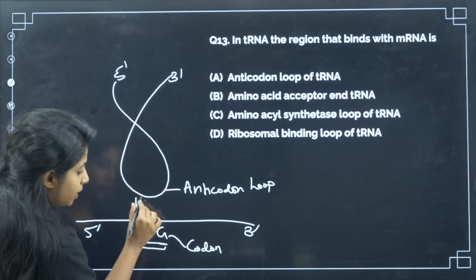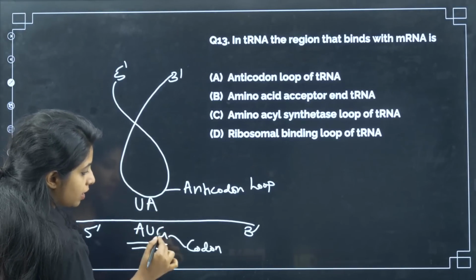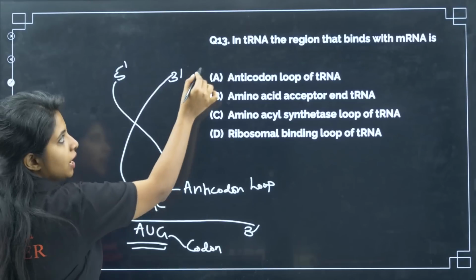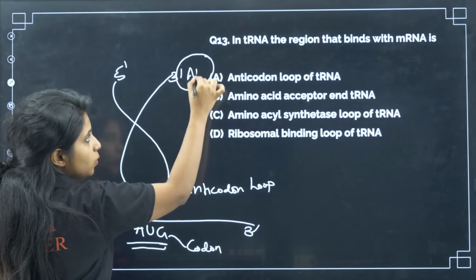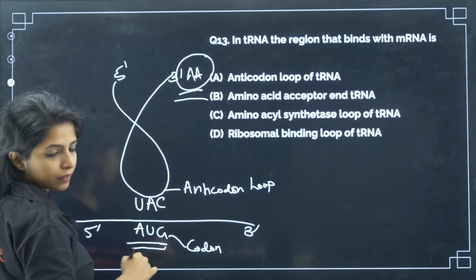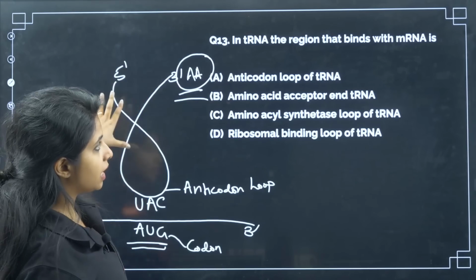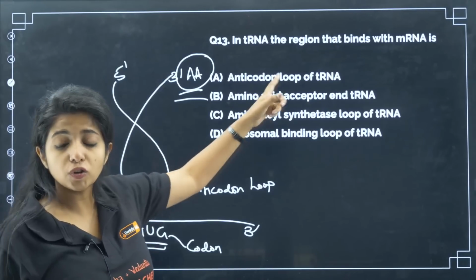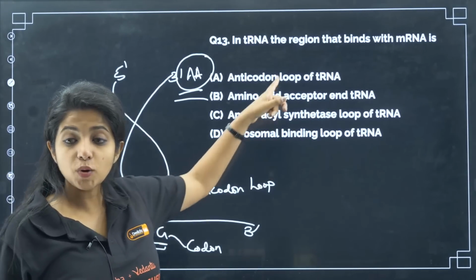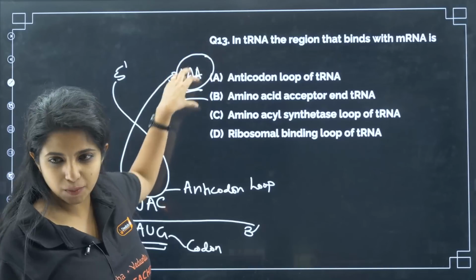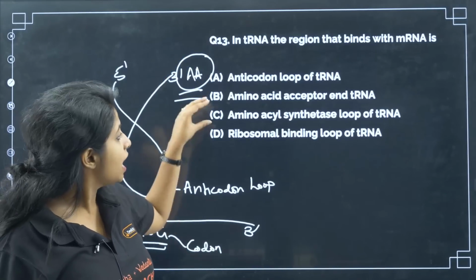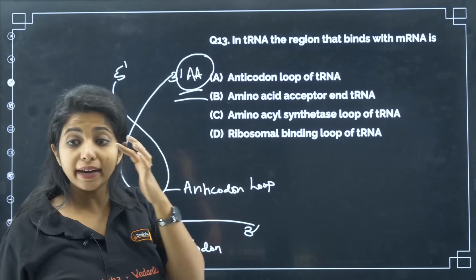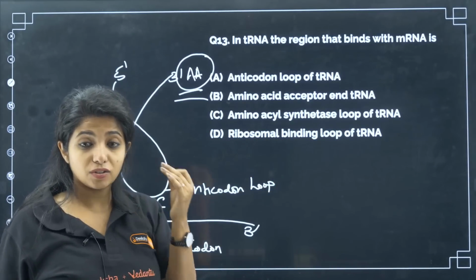So, if it's A here, it will be having U there. If it's U here, it will be having A there. If it's G here, it will be having C there. So, this is the 3' end, this is the 5' end, and what does the 3' end have? It has an amino acid also. Please remember that. Now, in tRNA, the region that binds with mRNA is what? The anticodon loop of tRNA. Amino acid acceptor end of tRNA, that is this. Does it bind to the mRNA? No, my dear children. Amino acyl synthetase loop of tRNA, again the same thing. Ribosomal binding loop of tRNA, my dear children, there is no something like that.